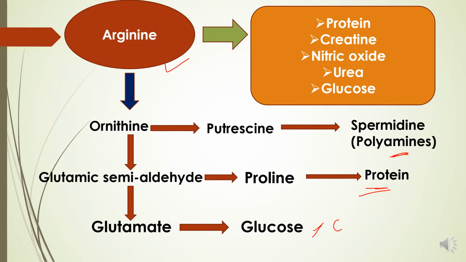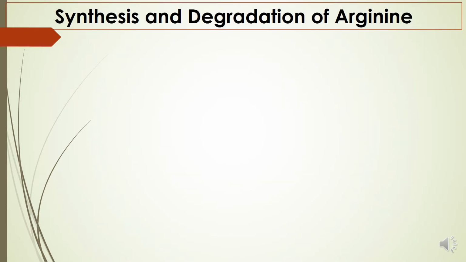Glucose has a carbon skeleton, so it enters the TCA cycle first and then goes for energy production, or it also helps in the gluconeogenesis pathway. Now synthesis and degradation of arginine. From glutamate, arginine can be synthesized.